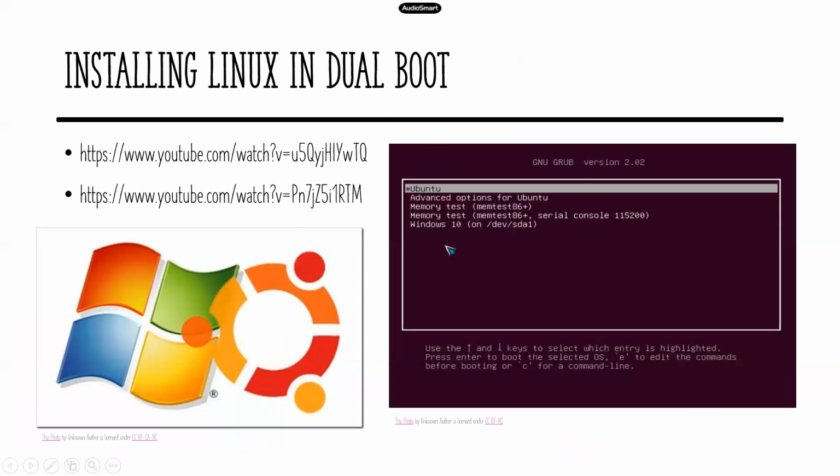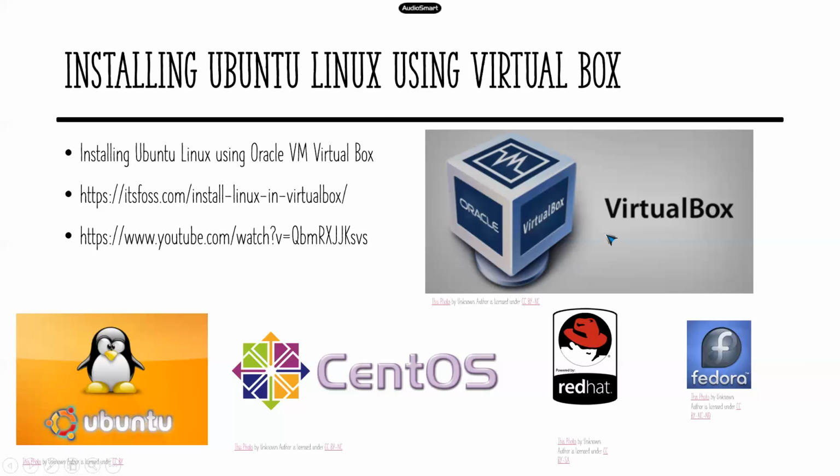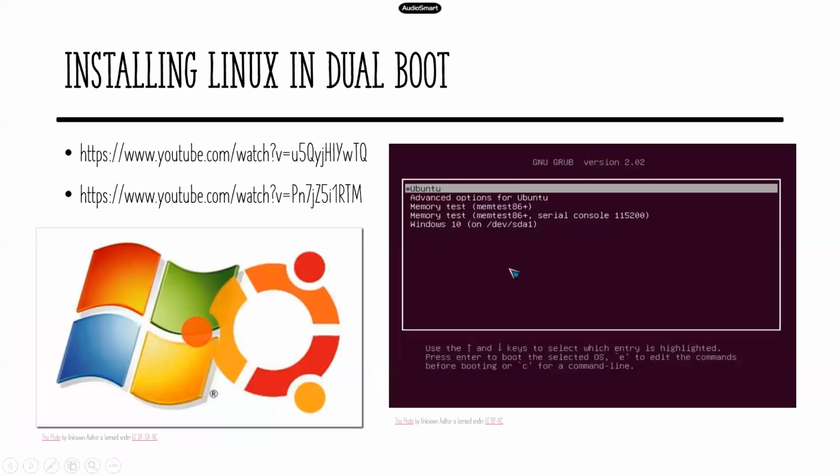So what does dual boot mean? Two operating systems. Not only two, you can have multiple operating systems, but one at a time. Not like VirtualBox. In Windows you are running VirtualBox, and in VirtualBox you can run any number of Linuxes. So those run at the same time. That is VirtualBox. But here it is one at a time.